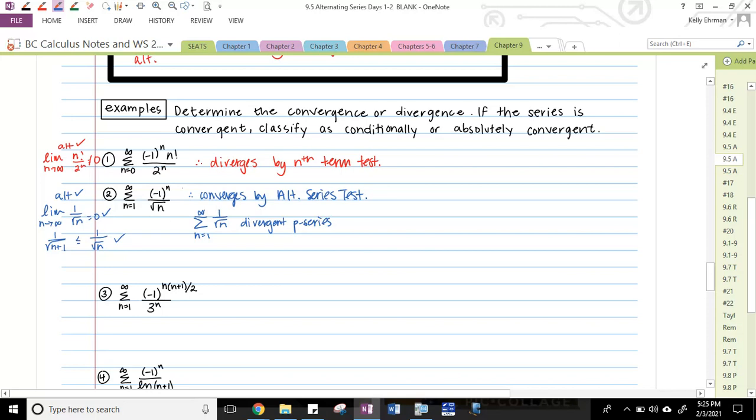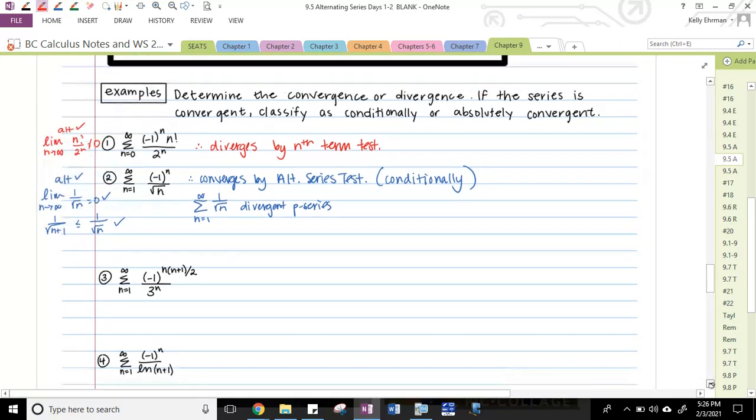So back to my original alternating series, it converges by the alternating series test, but only conditionally. On the condition that it's alternating, for it to actually converge. All right, next one.